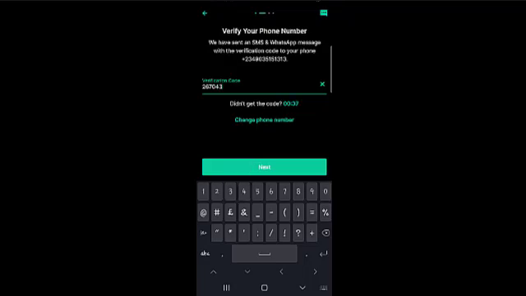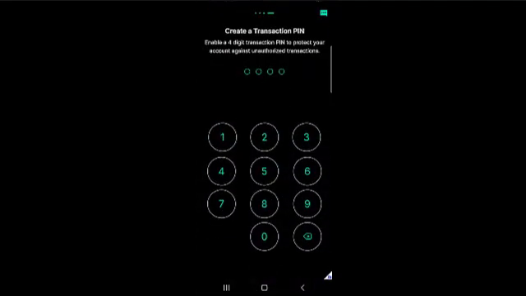067043. All right, this was the code we got on our phone, and we would go ahead and click on next. Okay, the code is gone through. We are asked to create a transaction PIN. You want to choose a 4-digit PIN, just any number that you can always remember, because whenever you're making a transaction on this app, this is the PIN that you'll be requested to input.